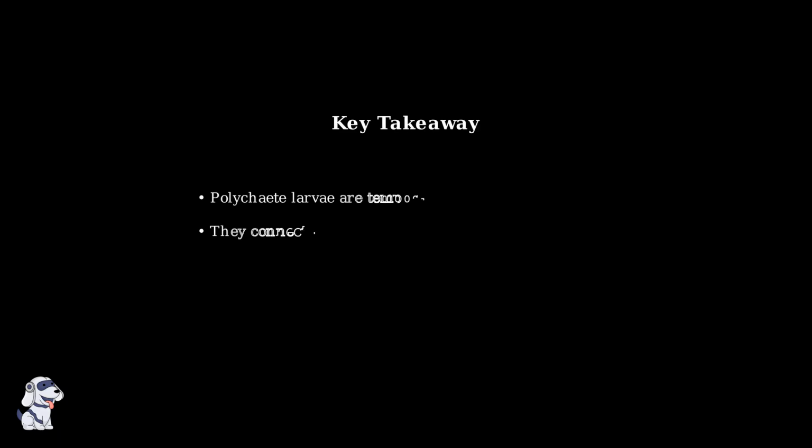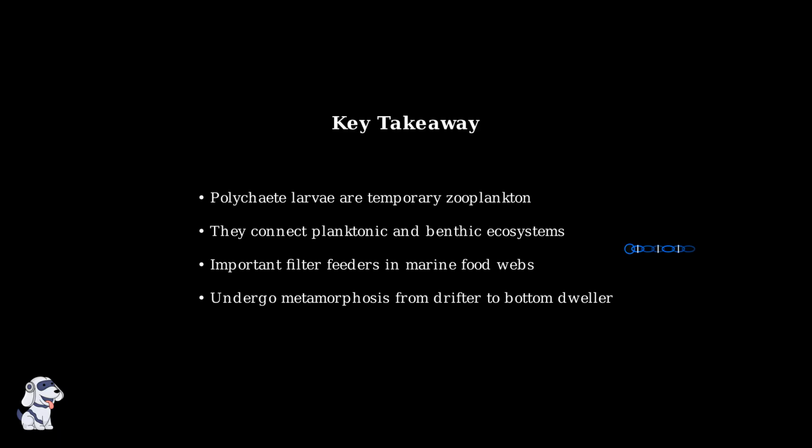Segmented worm larvae demonstrate the complex life cycles found in marine ecosystems. As temporary members of the zooplankton community, they play crucial roles in connecting different ocean habitats and transferring nutrients between planktonic and benthic environments. The ocean contains many other fascinating examples of zooplankton, each with unique characteristics and ecological roles.